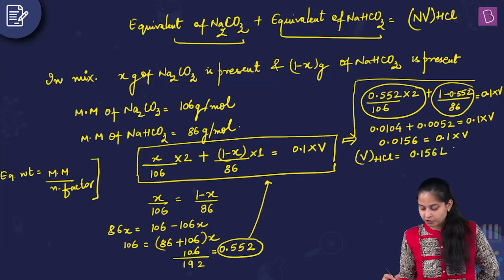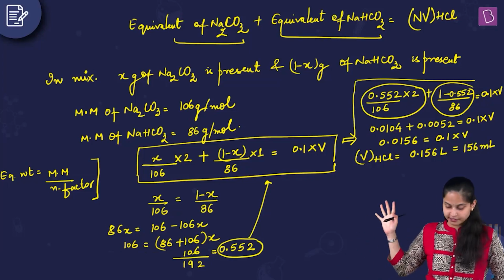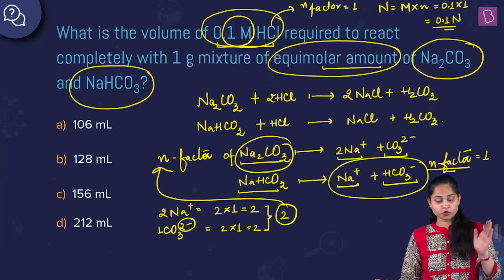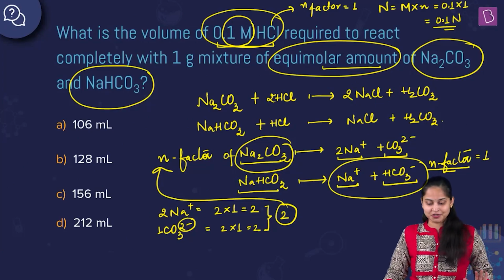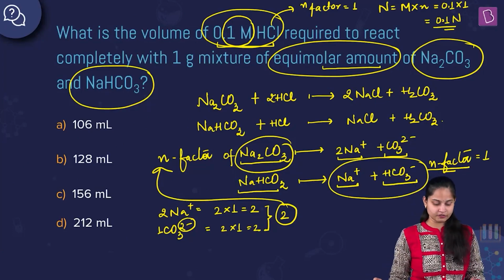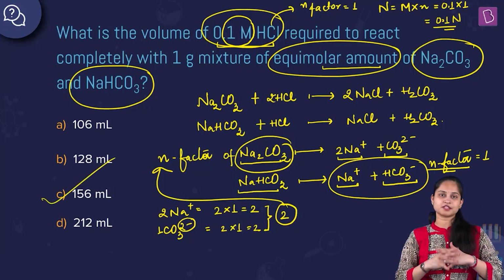If we convert into milliliters, multiply it by 1000 and you will get 156 milliliters. So the volume of 0.1 molar HCl required to react completely with 1 gram mixture of equimolar amounts of Na2CO3 and NaHCO3 will be 156 ml. Hence option number C is the best suited answer for this question.